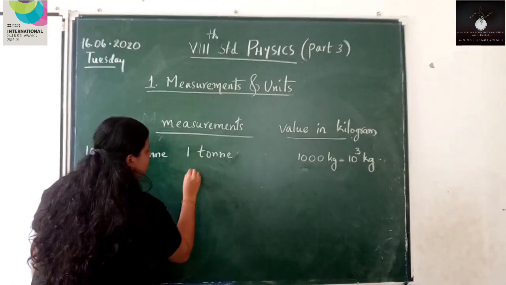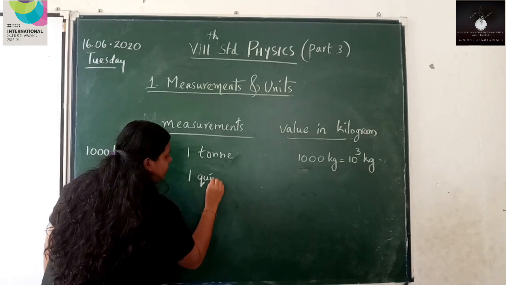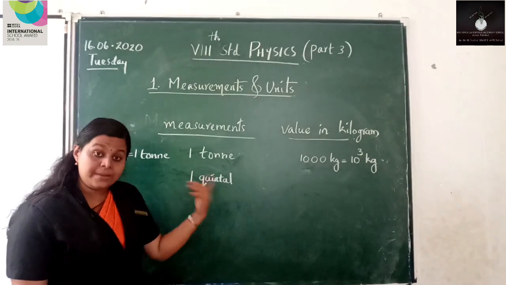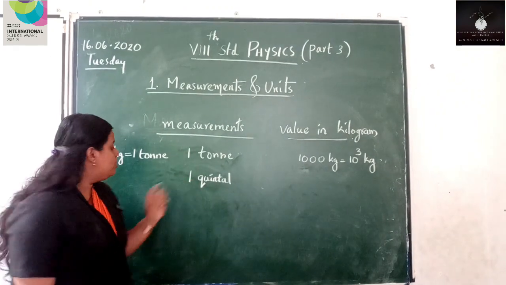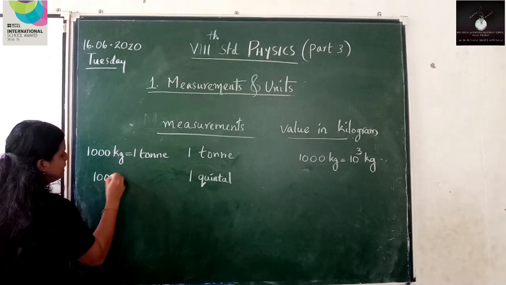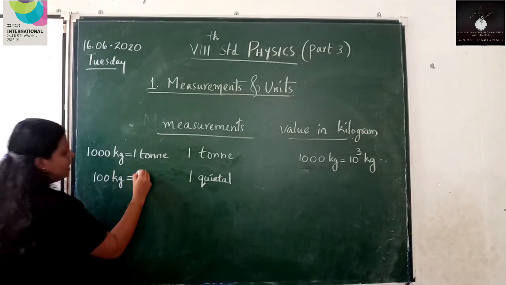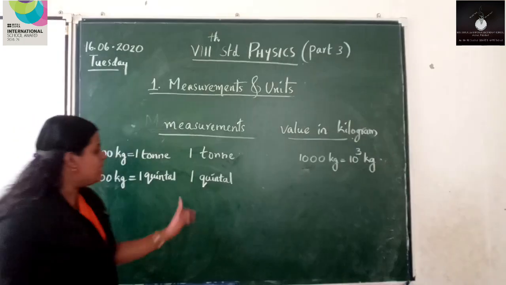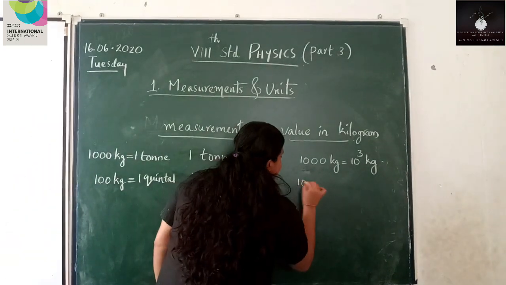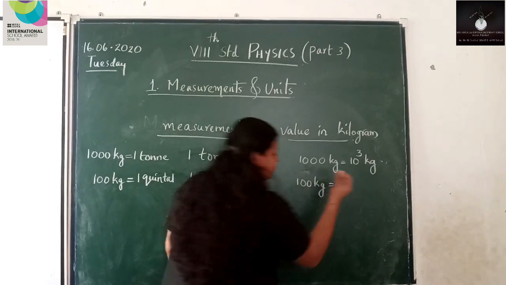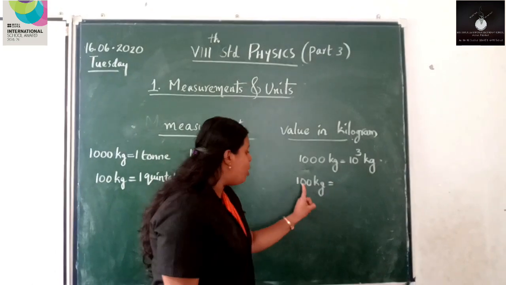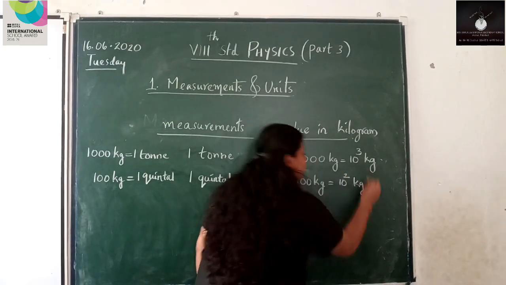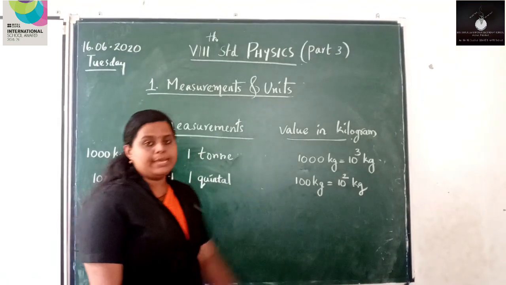Then next one, another unit. 1 quintal. So you have to know this. 100 kilograms constitute a quintal. So 1 quintal is equal to 100 kilogram. What is the exponential form? 2 zeros are here. So 10 raised to 2 kilogram.